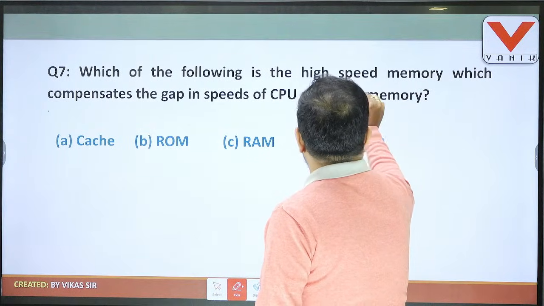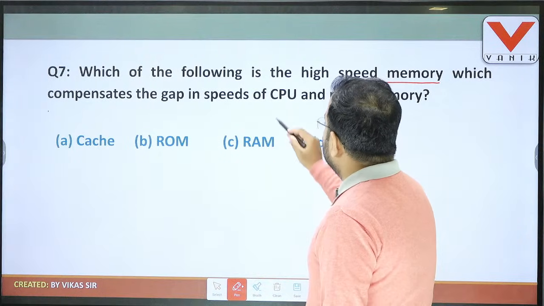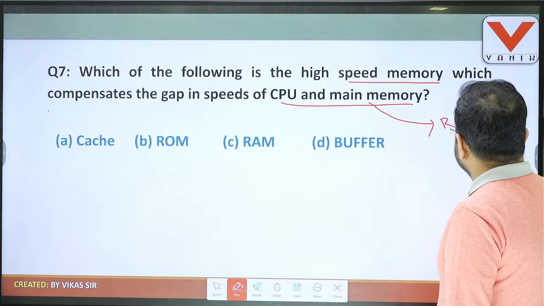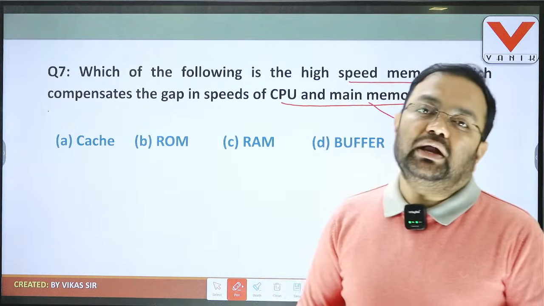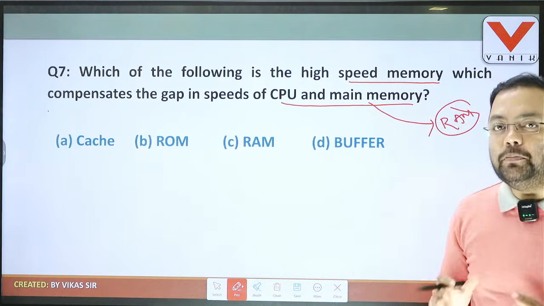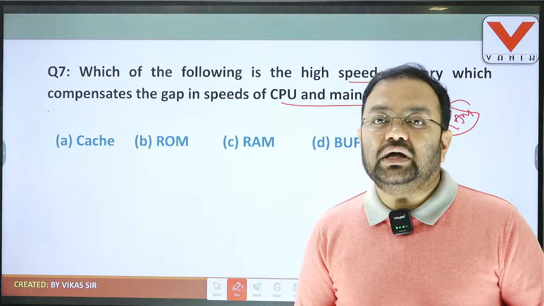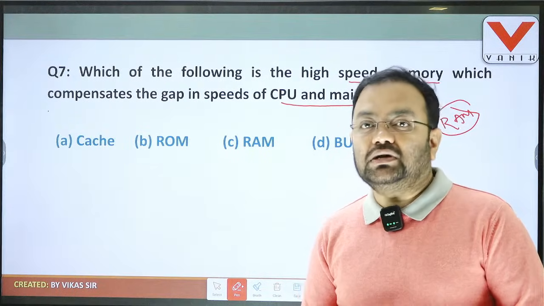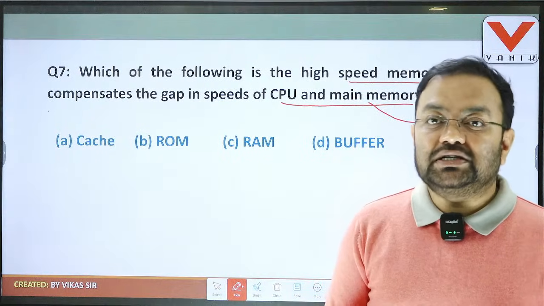Which of the following is the high speed memory? High speed memory which compensates the gap in speed of CPU and main memory. So students, here main memory means RAM. Always remember that in our computer system, one main memory is there, and this is known as RAM. So it is giving the concept that dash is a high speed memory that compensates the speed between the CPU and RAM. So simply we should understand which memory is present between RAM and CPU for faster execution operation. Okay, for faster execution operation, there is an important memory that is present between RAM and CPU.